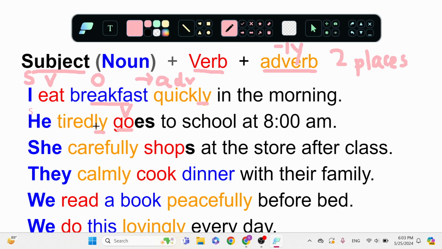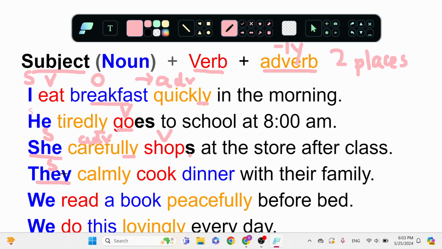We'll keep going. He tiredly goes, that's my verb. And then it continues. Here, she. She is a person. So that is my subject, my person, place, or thing, my noun. She carefully, adverb, shops, my verb, at the store after class. Here is they.